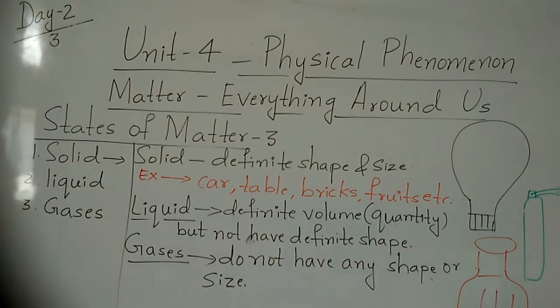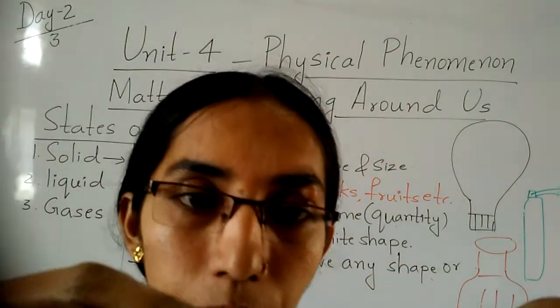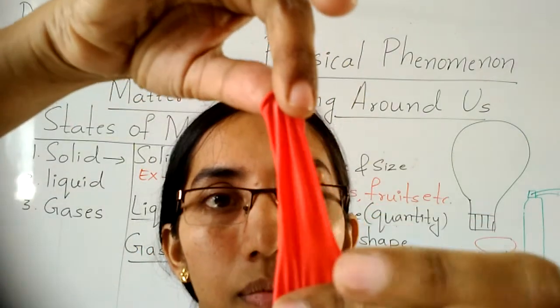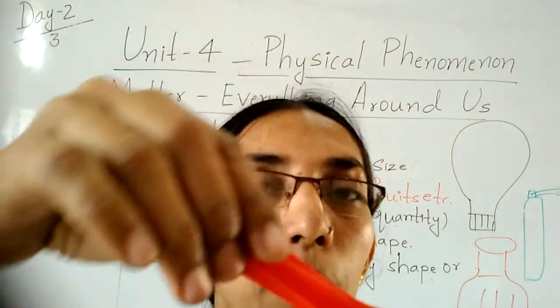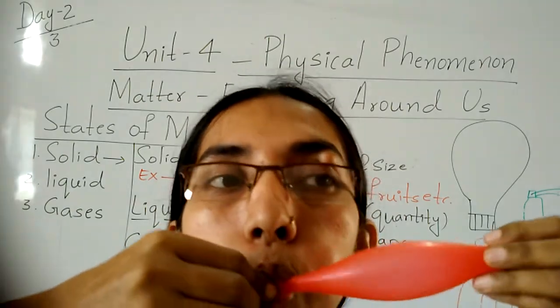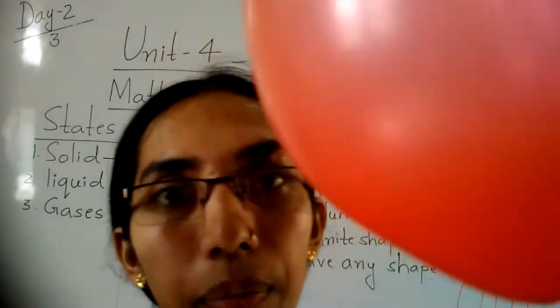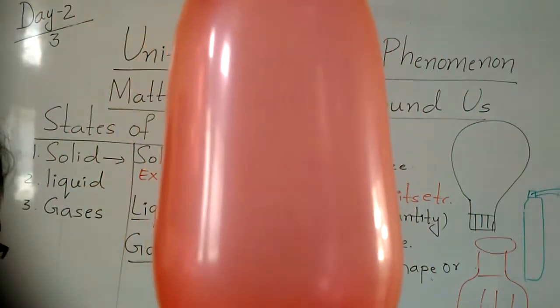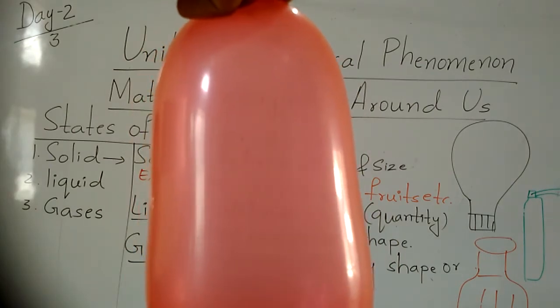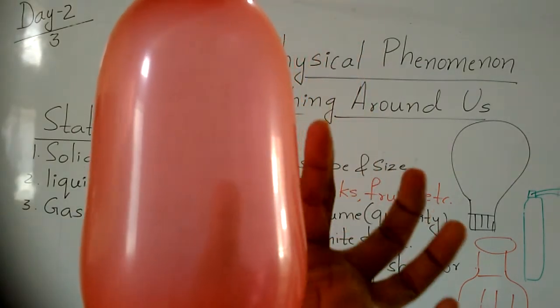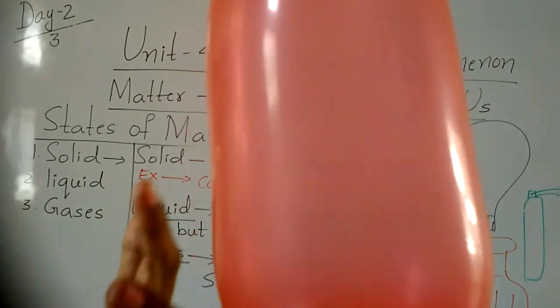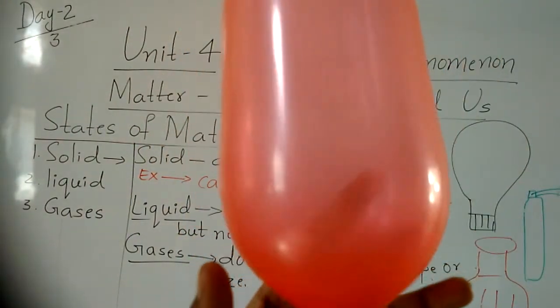See, I have one balloon. You know how it is? No air only. Now I will blow. See here, I blow that. That means what here, children? That means gases spread out to occupy the whole space in this balloon. See, it occupied the whole space.